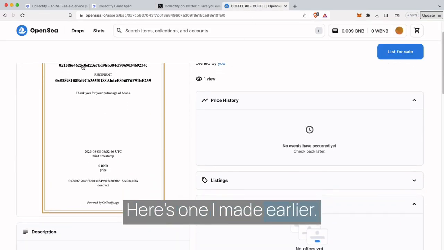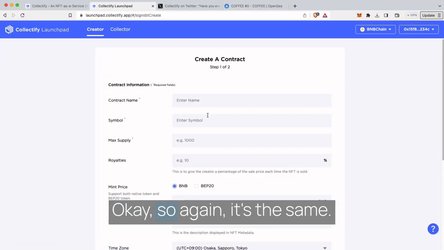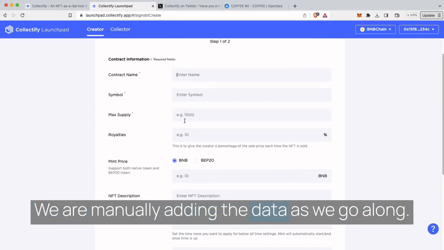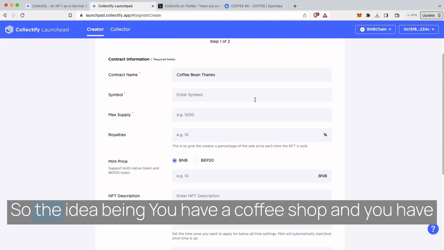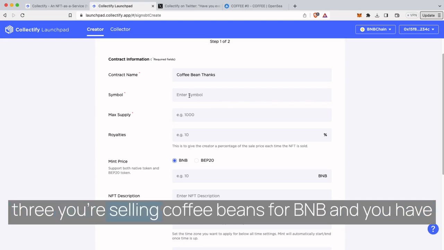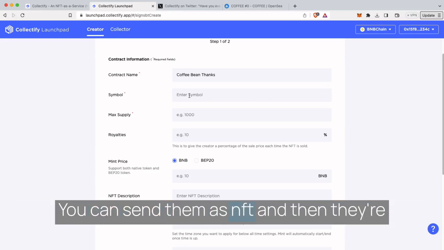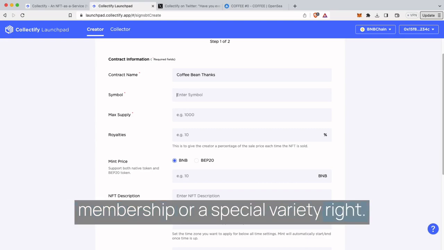Okay, here's one I made earlier. And I'm going to walk you through the process of how to do this. Okay, so again, it's the same. This time there's no prompt for metadata. We are manually adding the data as we go along. I've just said, coffee bean, thanks. So the idea being you have a coffee shop and you have a customer who's purchased, through Web3, you're selling coffee beans for BNB, and you have a customer who's spent a certain amount of money. You can send them this NFT, and then they're eligible for future purchases or a special membership or a special variety, right? And that's it.